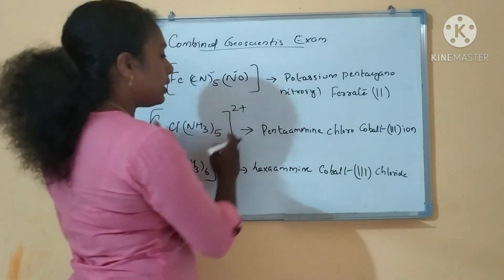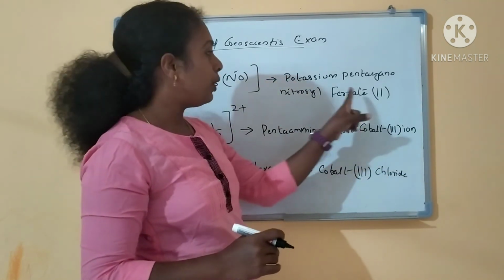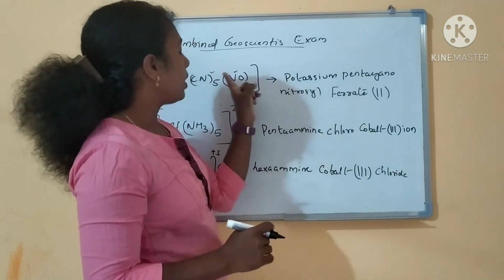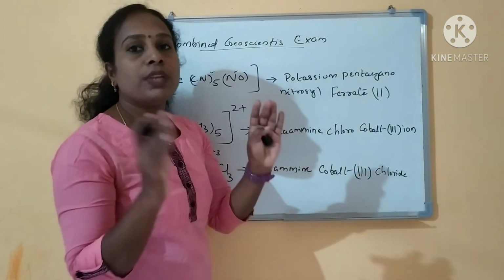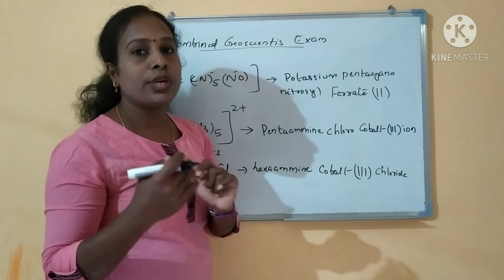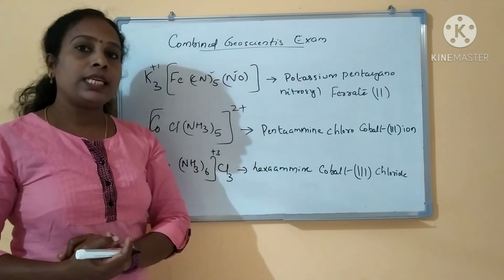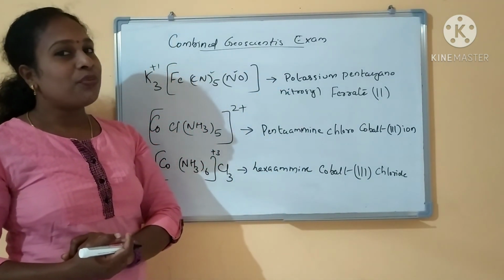Okay. If it is a positive complex part, you have to end in ion, and if it is a negative complex part, you have to end in ATE. These are all the categories you will get in the nomenclature of coordination complexes. Hope you understand it well. To be continued. Thank you for watching.